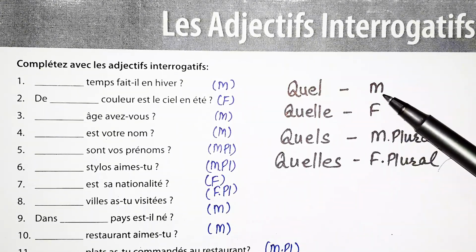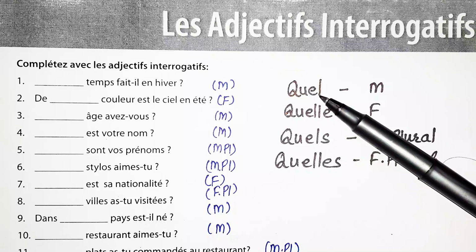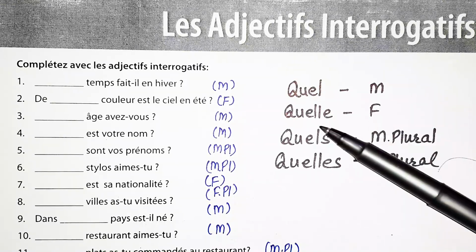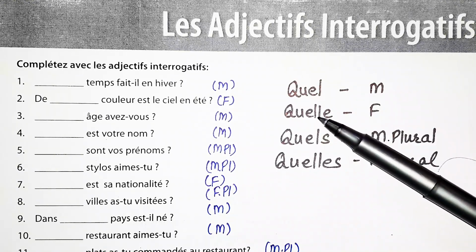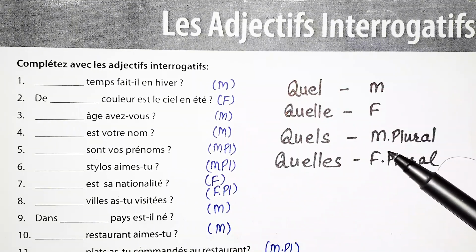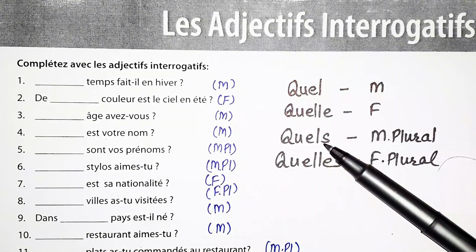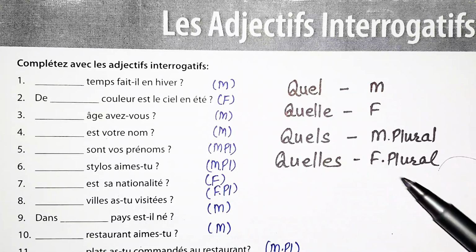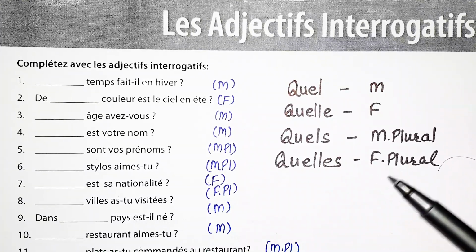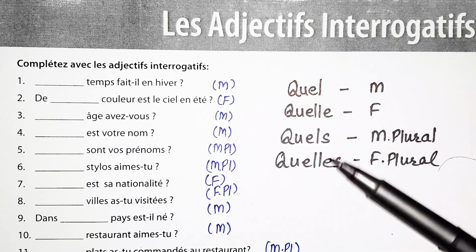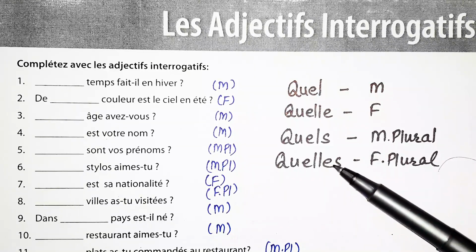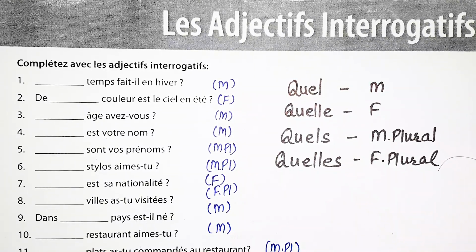So, for all the masculine singular cases, we use quel. For feminine singular cases, we use quelle with double LE. For all the masculine plural cases, we take the masculine singular and add an S to make it plural. For all the feminine plural cases, we use the feminine singular case and we add S. Okay. So, let us come to the sentences now.